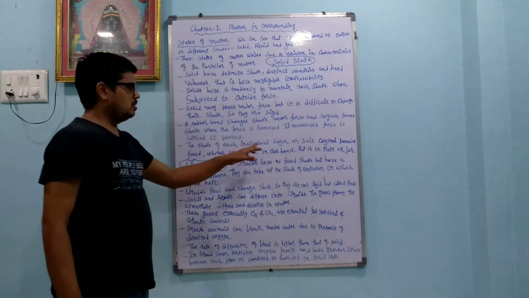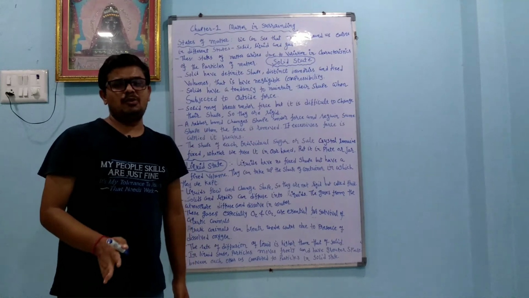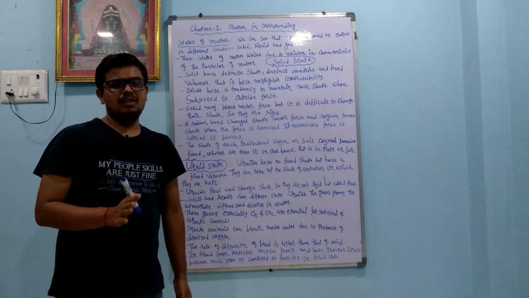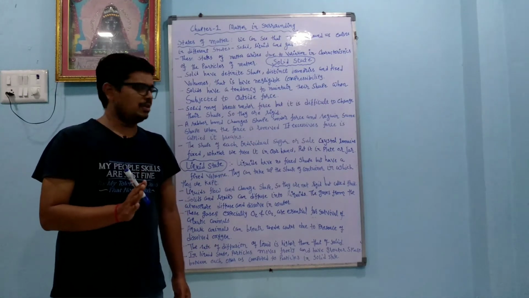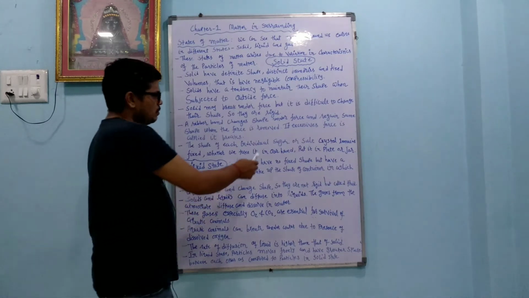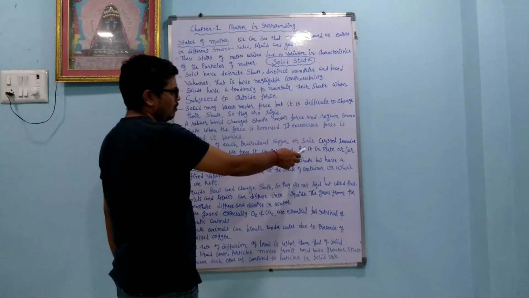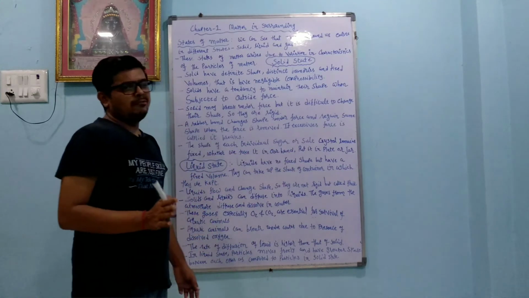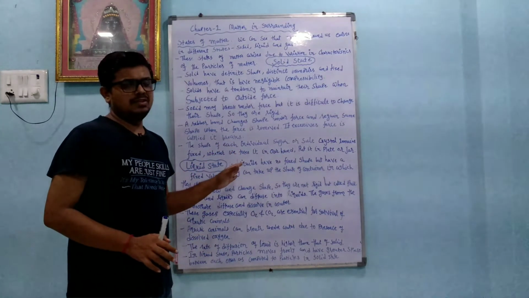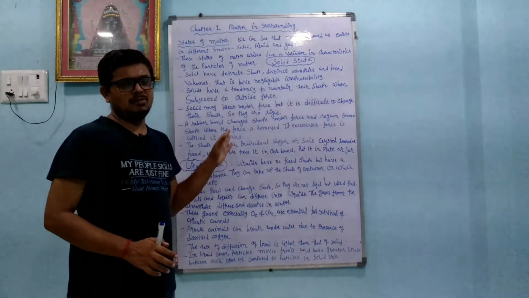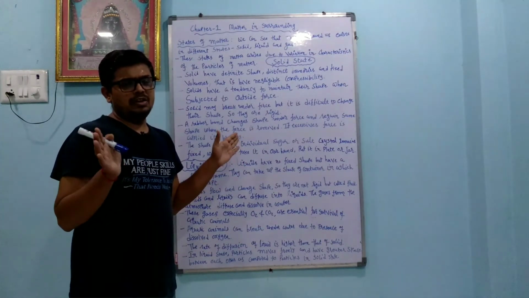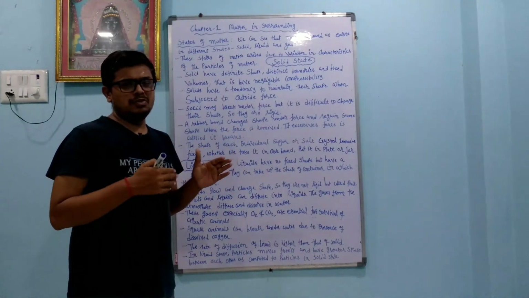You know about the crystal: a regular arrangement of atoms, molecules and ions is called a crystal. It has a particular shape and size. Suppose we take a sugar or salt crystal and put it in the hand or in the plate without any force, then it maintains its shape and size. That is only because of the intermolecular distance. Molecular distance is less, so intermolecular force is more.